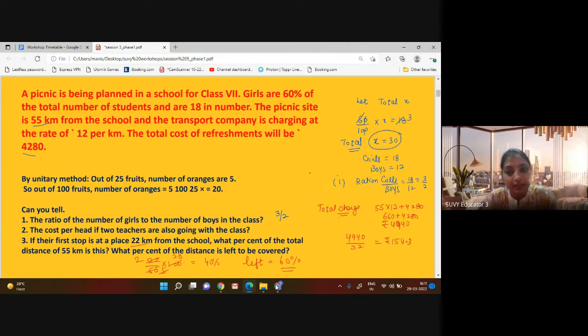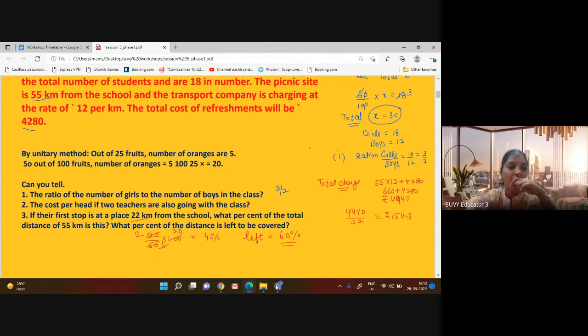It means 18 girls are there and their percentage is 60%. Then you can calculate the total number of students. If 18 is girls, then when 18 is subtracted from 30, we will get boys. According to the question, the very first ratio is to be calculated. Then first the cost per head if two teachers are going. And in the third one, they said if their first stop is 22 kilometers from the school.